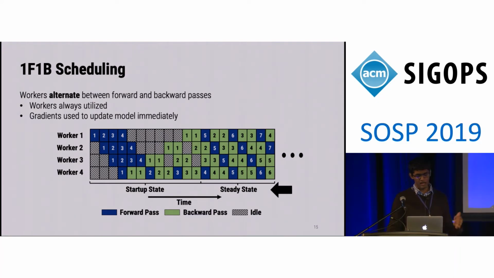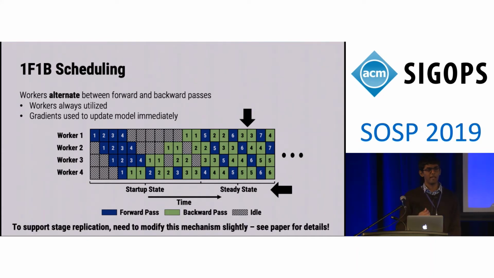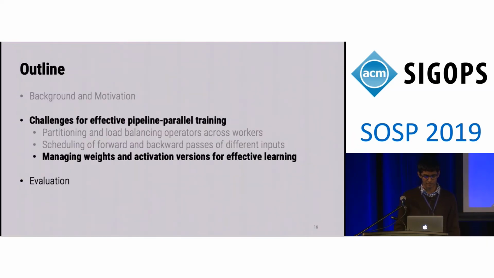As before, in steady state, we see that there are no idle periods. And we see for every worker, it's alternating between forward and backward passes. So for example, worker 1, first there's the forward pass for input 5, the backward pass for input 2, the forward pass for input 6, and so on. In order to be able to support stage replication, we need to modify this mechanism slightly, and our paper has more details on how we do this.